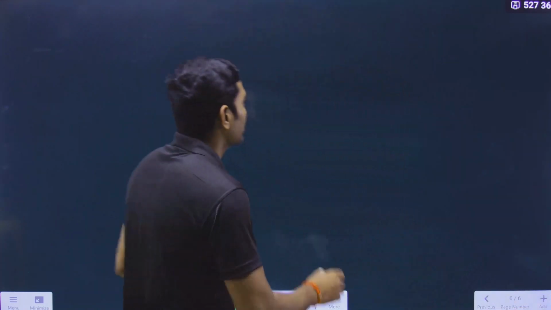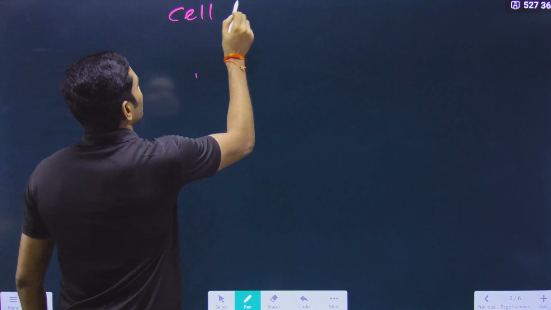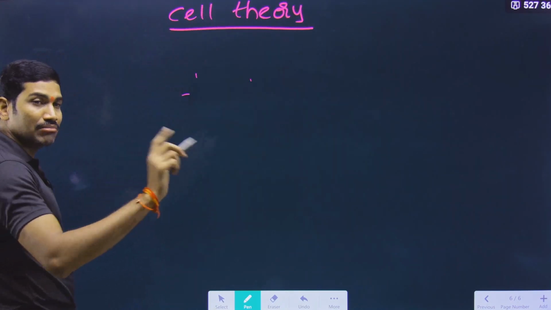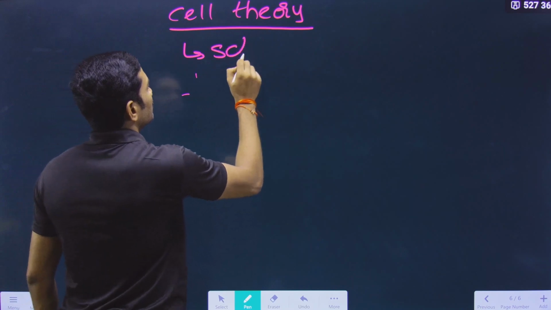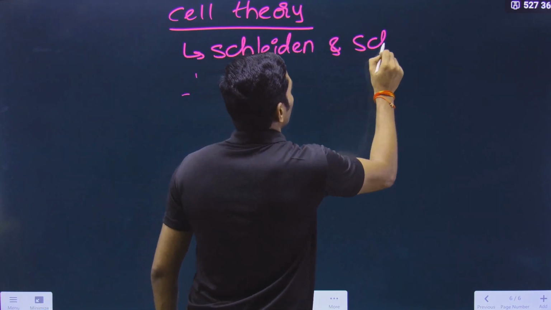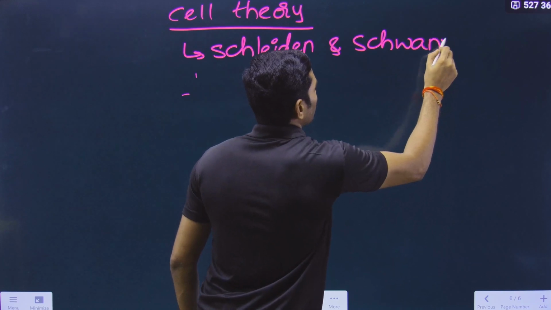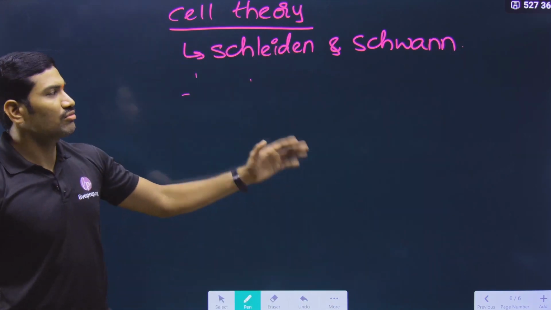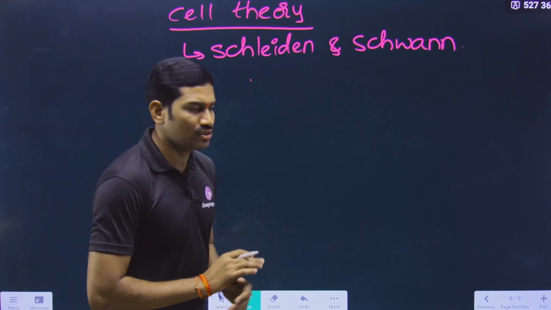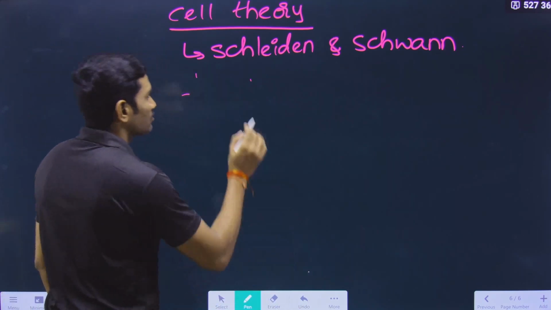So now we are talking about the cell theory. Who proposed this? Combinedly both Schleiden and Schwann. Each and every point is a separate question. Who proposed cell theory? Schleiden and Schwann. Or, Schleiden and Schwann proposed which of the following theories? It is the cell theory. Questions can be asked like that also. Next one. So this is the first one.